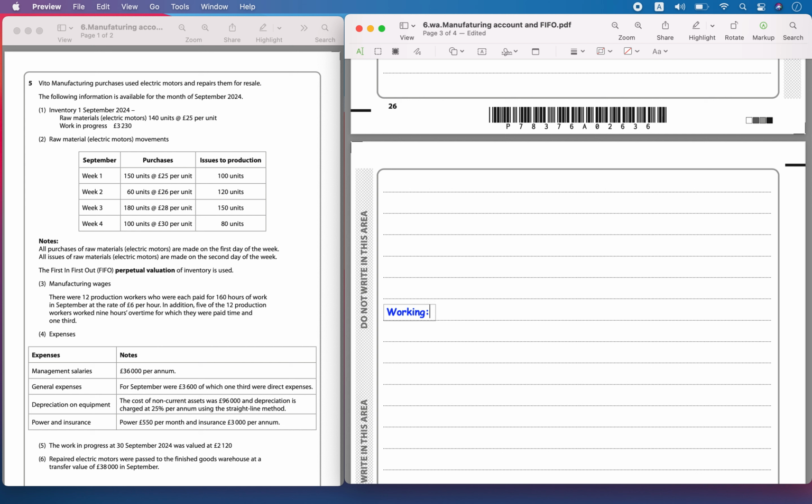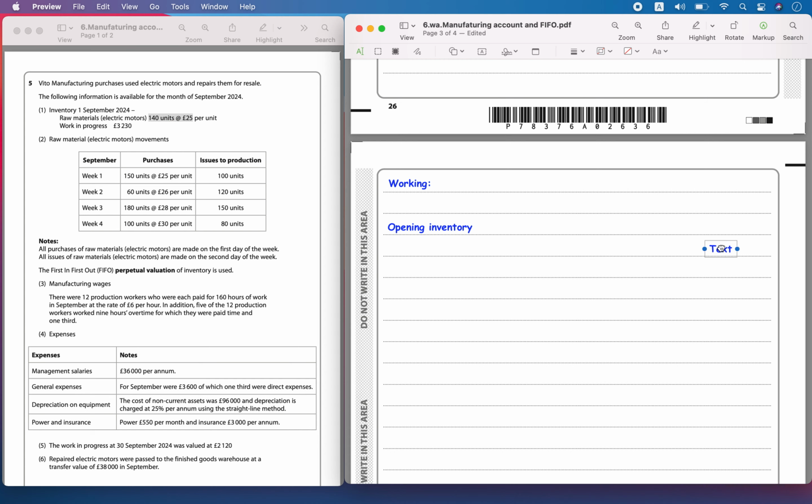The FIFO inventory valuation was used. So the first one is the opening inventory. The opening inventory was 140 units at 25 pounds.